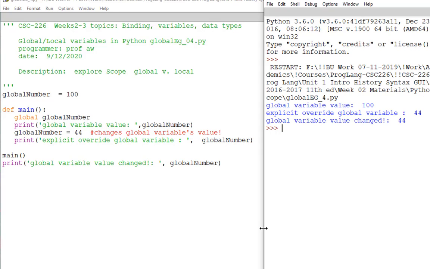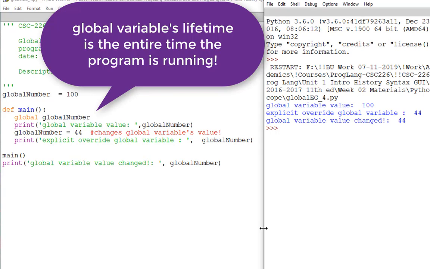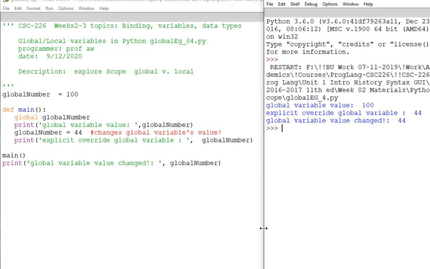We throw them away and get a new value. Global variables tend to behave differently. They are put into a separate area of memory and they exist the entire time the program's running. In this case, by using that keyword global, main actually changes the stored value for our global number. And we see that in the third print statement that happens after main, that its value has been changed.